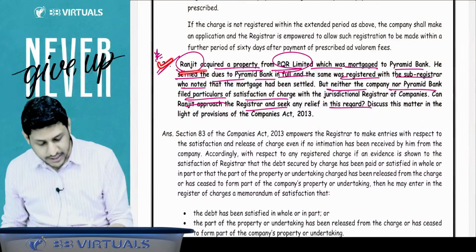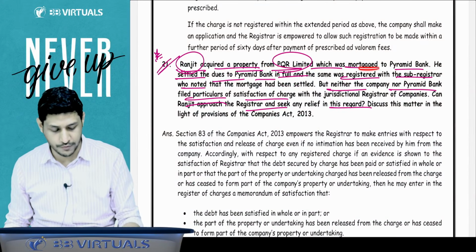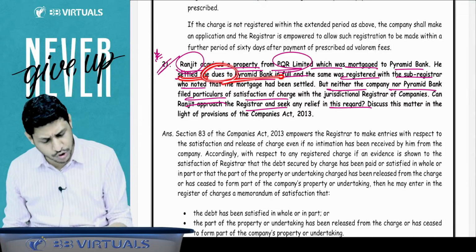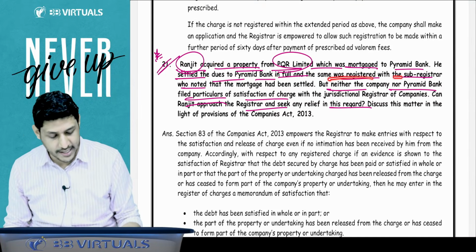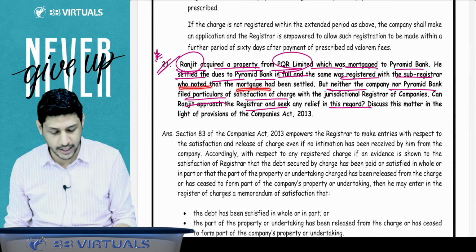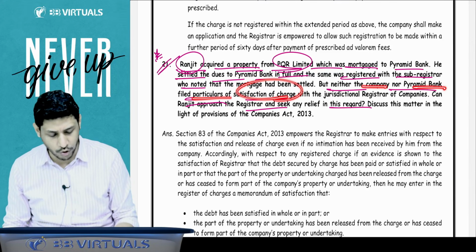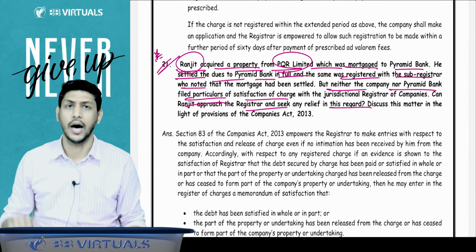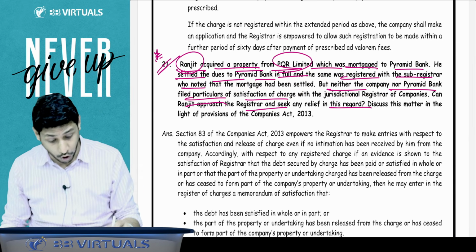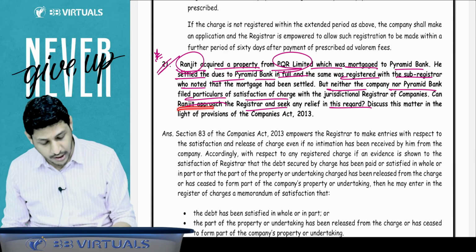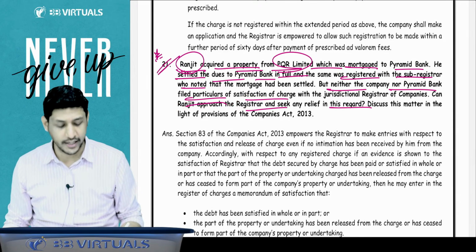Ranjit acquired a property from the company which was mortgaged to Pyramid Bank. He settled the dues to Pyramid Bank in full, and the same was registered with the sub-registrar, who noted that the mortgage has been settled. Now neither the company nor the bank filed the particulars of satisfaction to the ROC. The ROC is not getting any information, but the ROC got the evidence from Ranjit. The question is asking, can Ranjit approach the registrar and seek any relief in this regard?